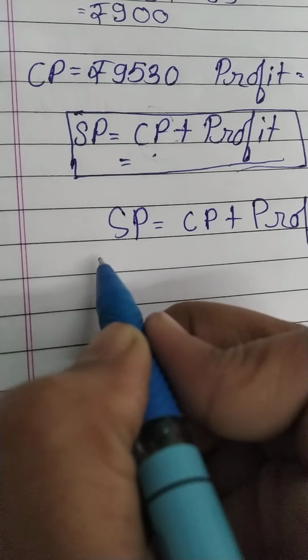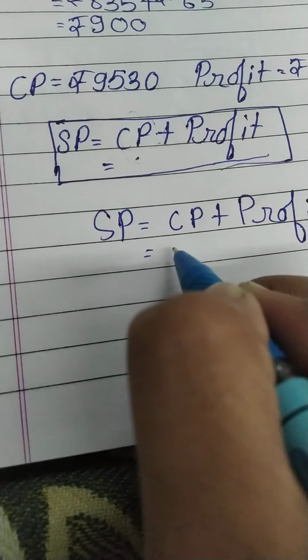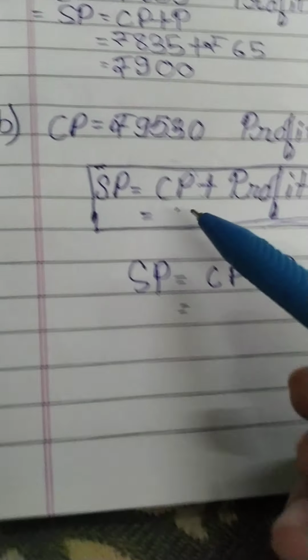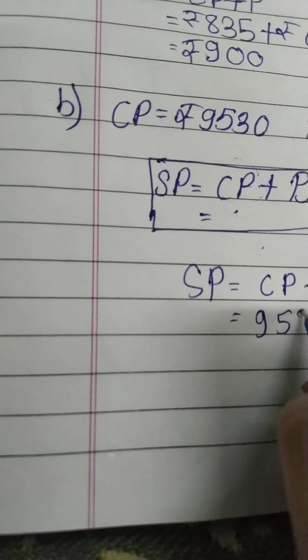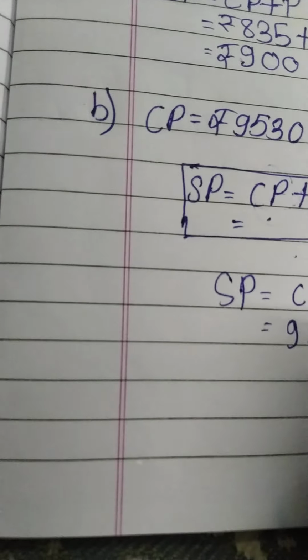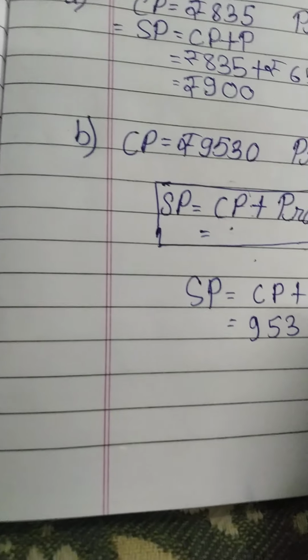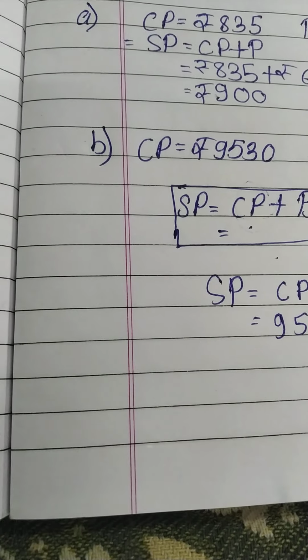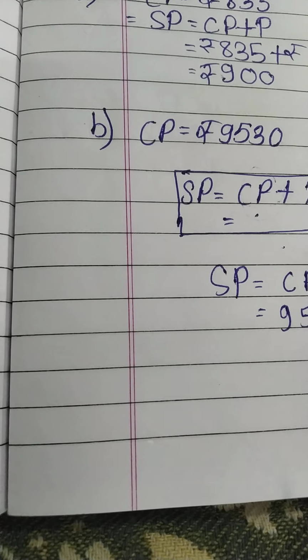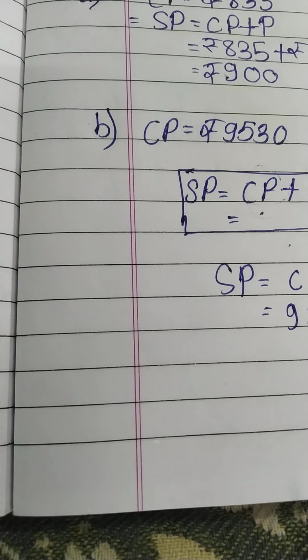Profit is equal to 9,530 plus 180. So the answer will be 0. 8 plus 3 is 11.